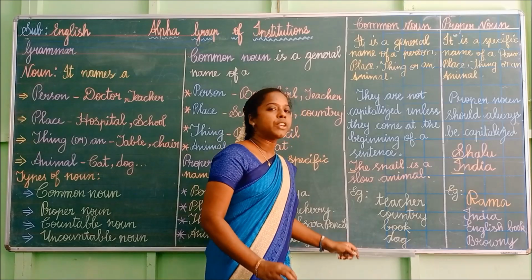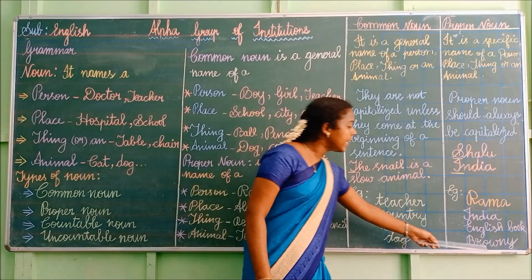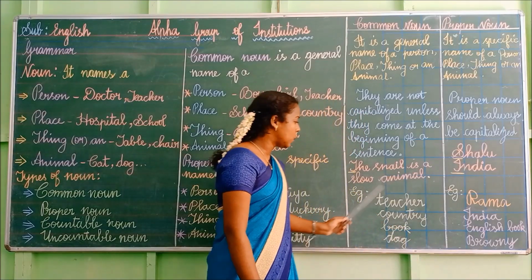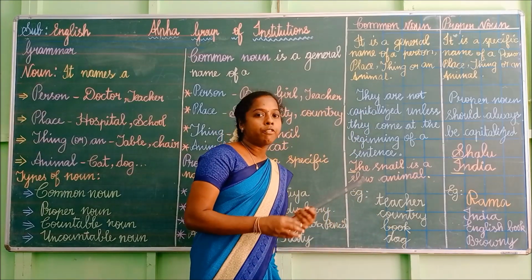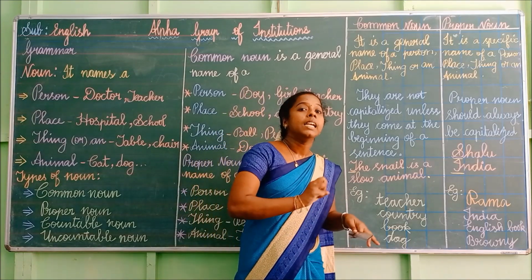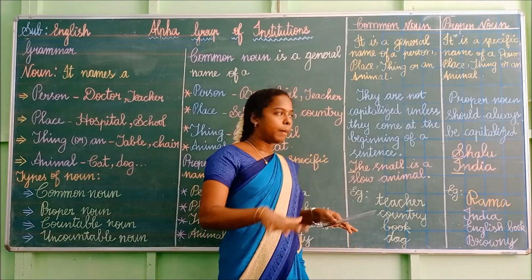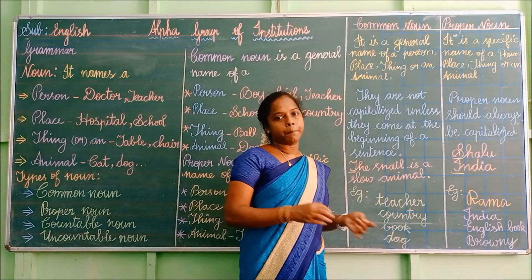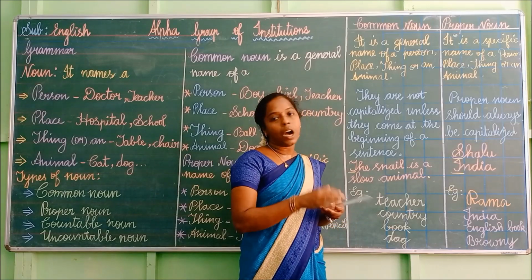Here I am generally telling dog. Here I specifically mentioned a dog named Brownie. So a common noun is the name of a person, place, thing or an animal in general or commonly. On the other side, a proper noun is a specific name of a person, place, thing or an animal.